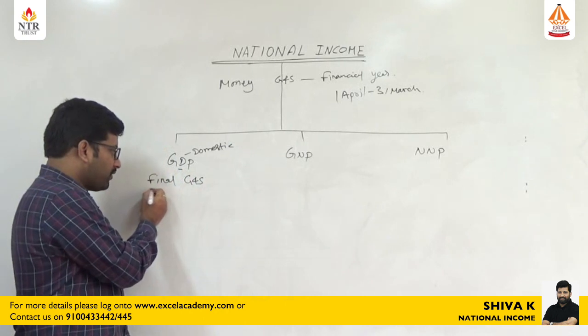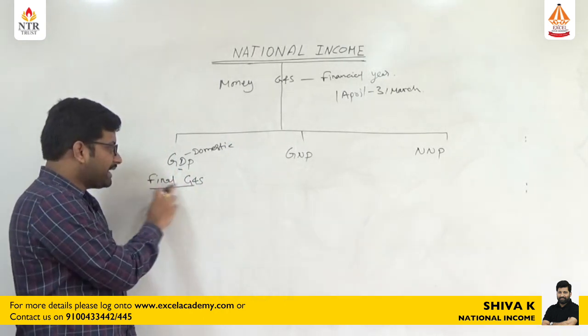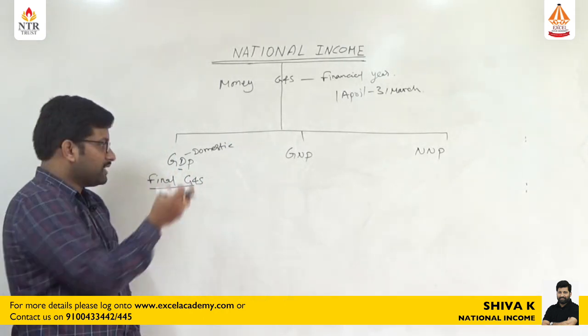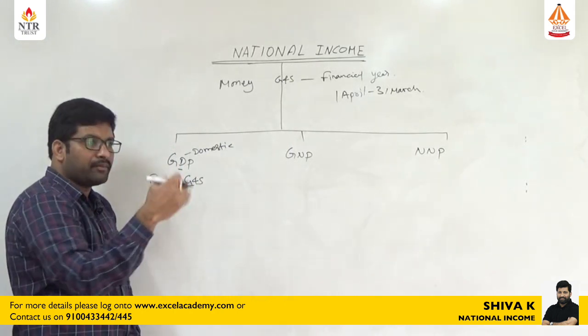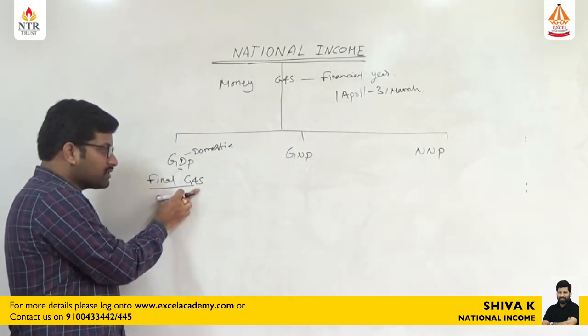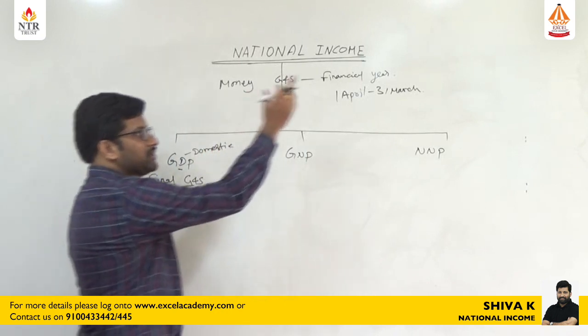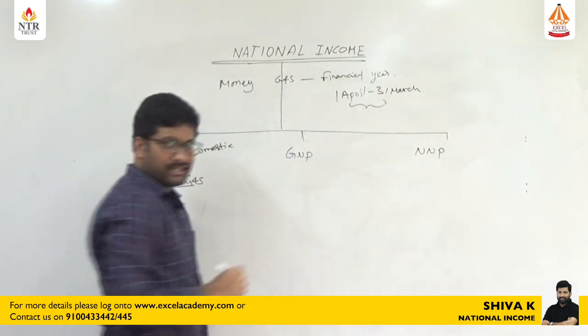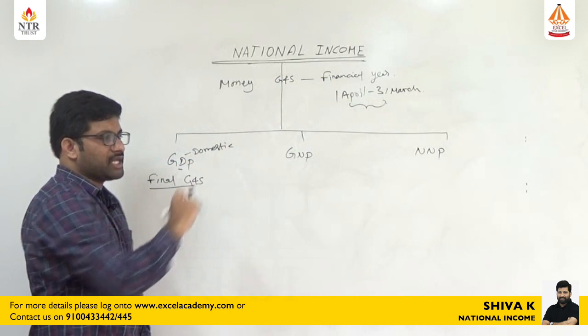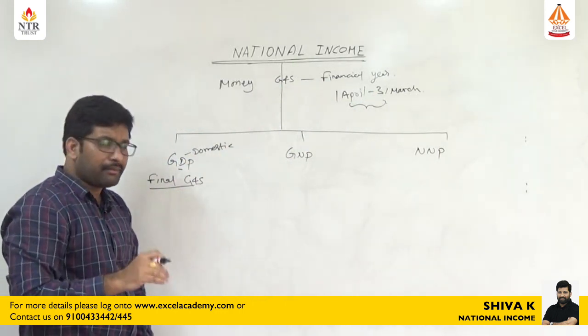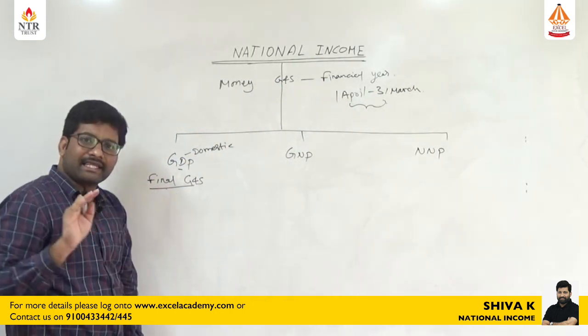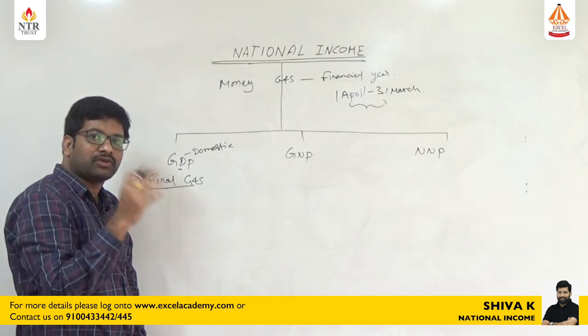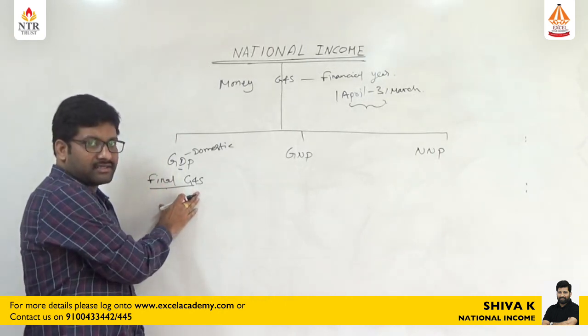And here one more word is important, that is final goods and services. So while calculating GDP, we are calculating the total money value of final goods and services.